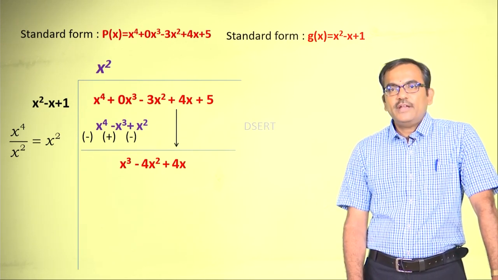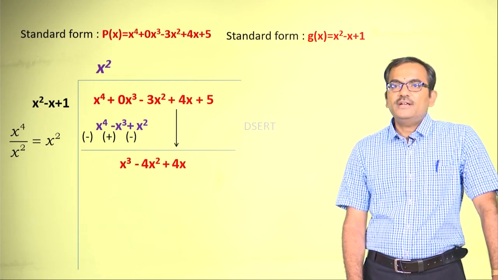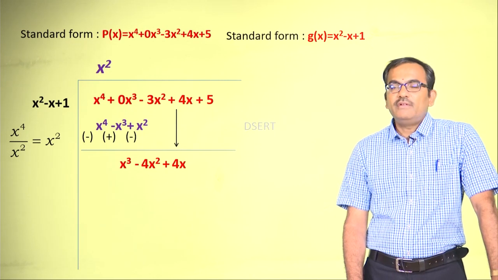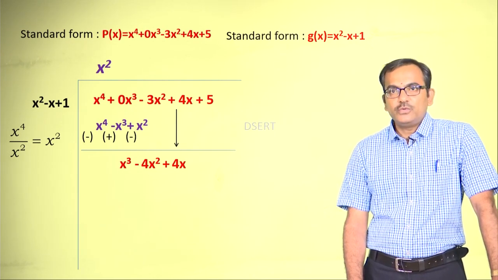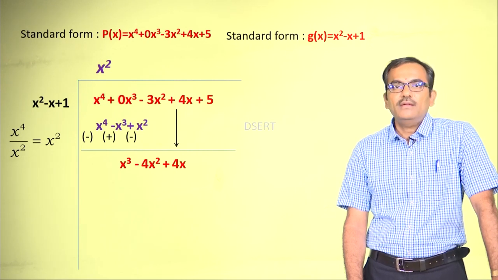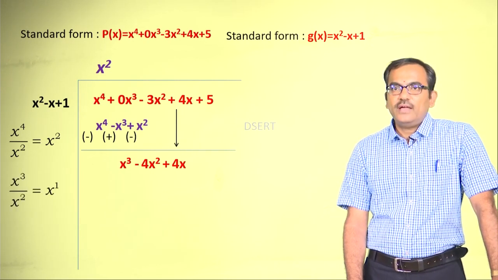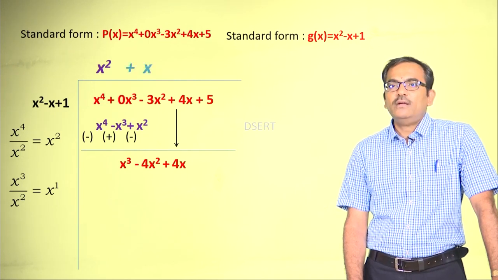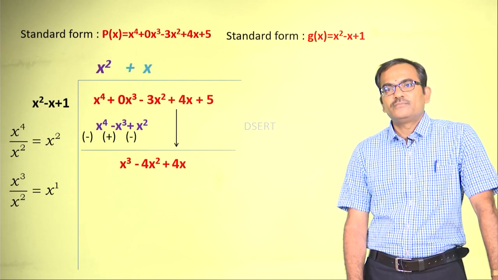We need to go for the next step. The procedure is repeated. Again, in the dividend part we have x cube, and in the divisor part we have x square, right? X cube by x square is x to the power 1, plus x to the power 1 or simply x.